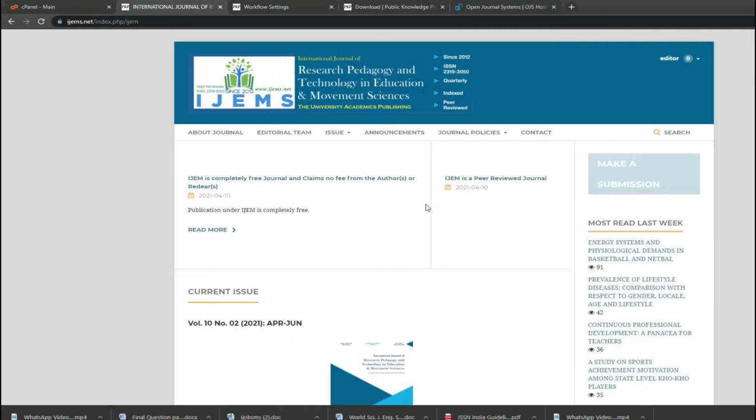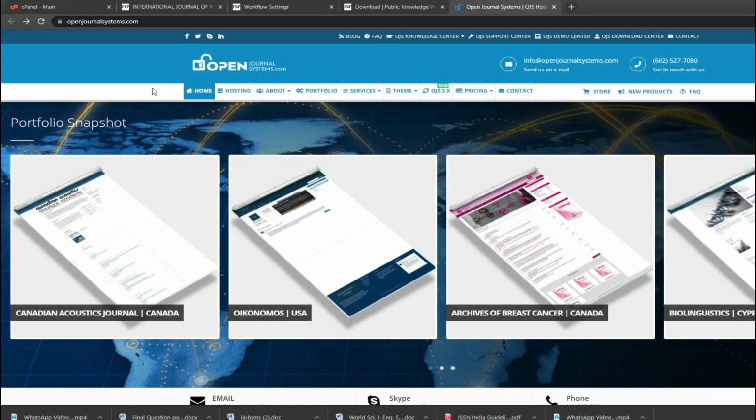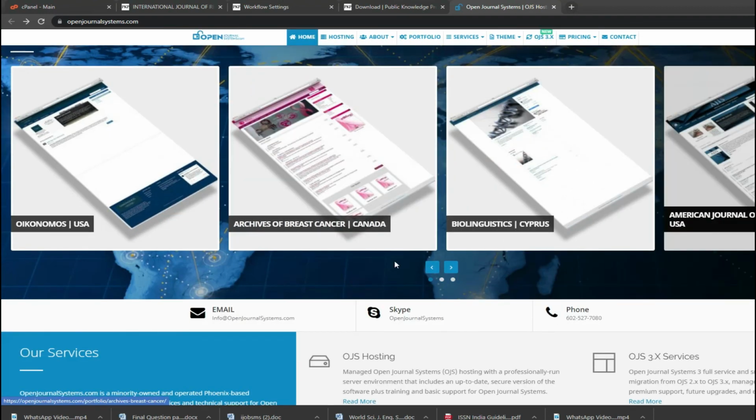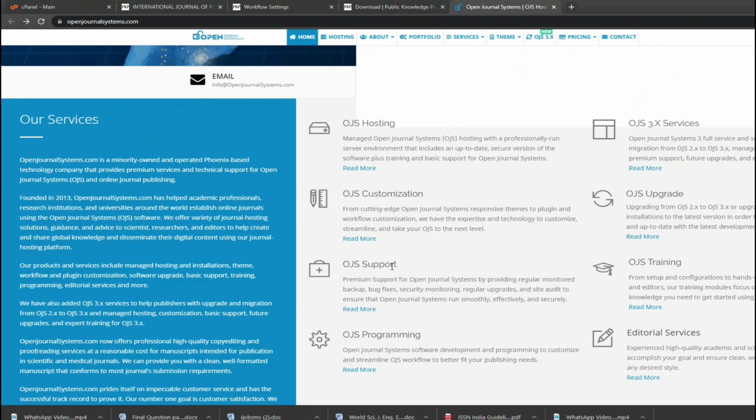This is software which is completely free. ISSN number registration is completely free. This software is completely free, and this is what happens. If you go to some private organizations, this is what they actually charge. The software is completely free. They make minor changes to it, and this is what the private organizations do. They make minor changes in the archives and they charge heavily.